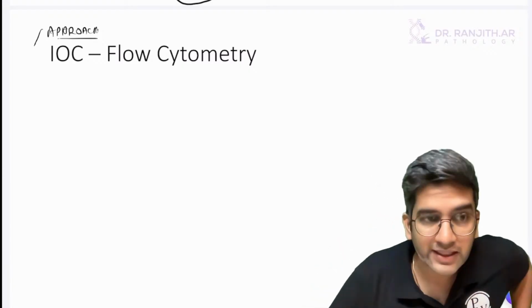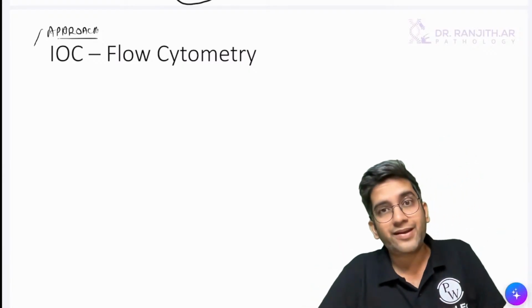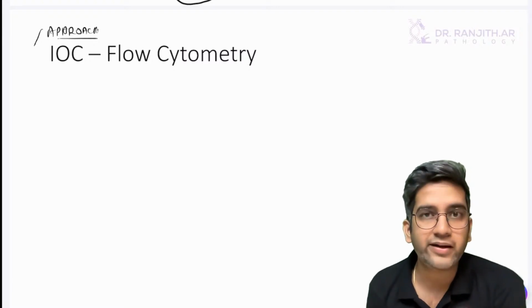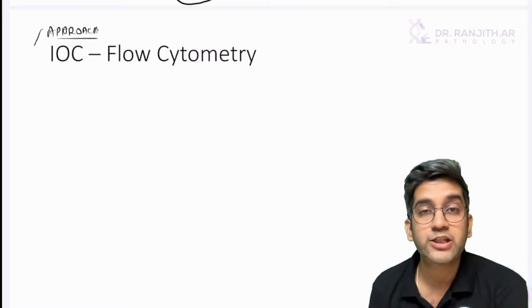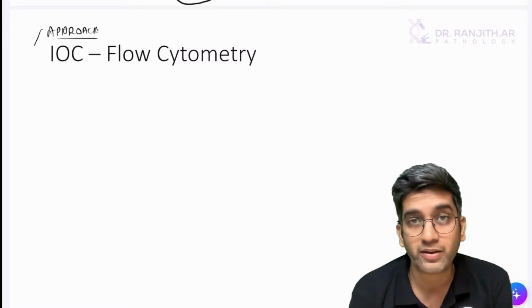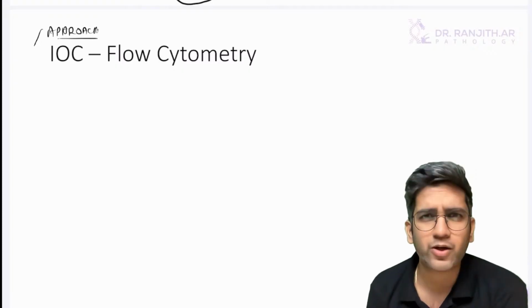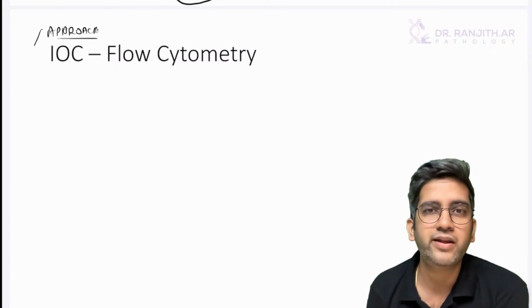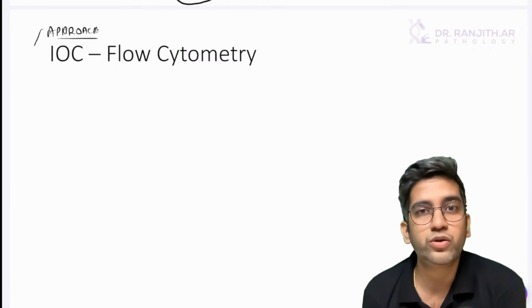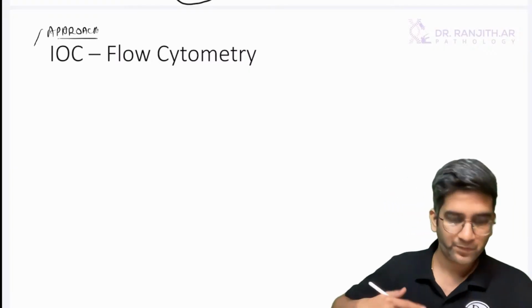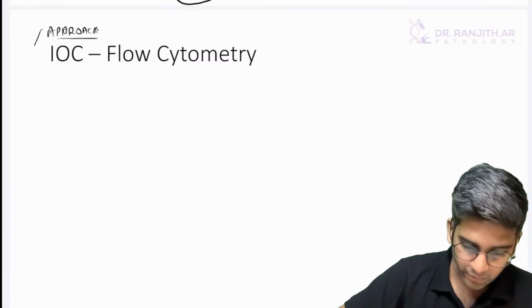Fine. The reason why it's PAS negative is that PAS detects a storage form of sugar, right? Glycogen is positive for PAS. Since Burkitt blasts, if you remember Burkitt's lymphoma, have 100% Ki67, they are constantly dividing. They use all the energy, so there is no stored energy. That's why it's PAS negative. Fine. Okay. Great. So an approach to leukemia.